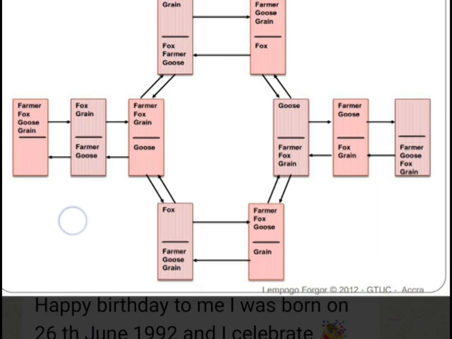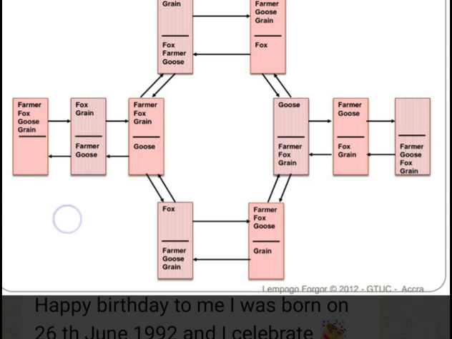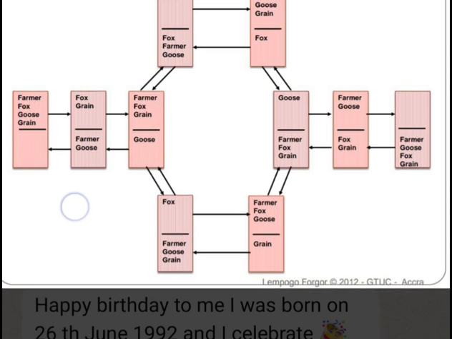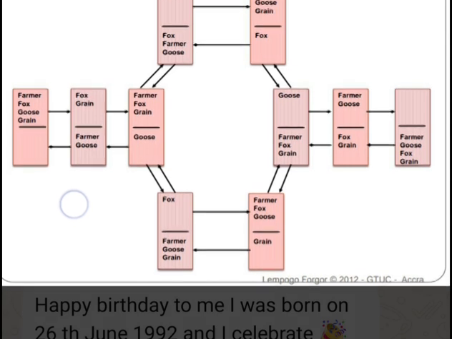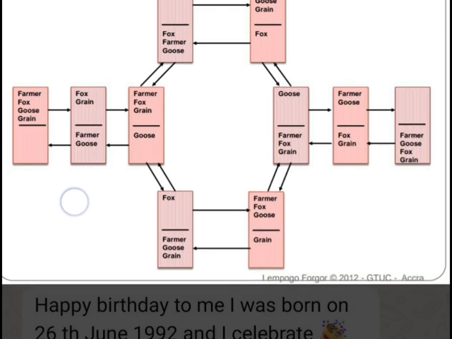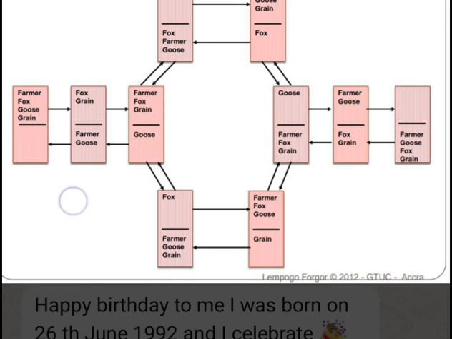Then the farmer takes the goose from the bank of the river and crosses it to the destination point. Right now we have the farmer, the goose, and the grain at the destination, and he leaves the fox at the bank of the river.